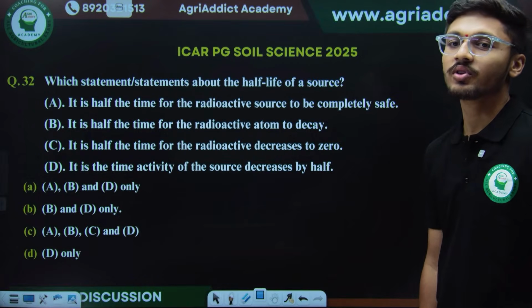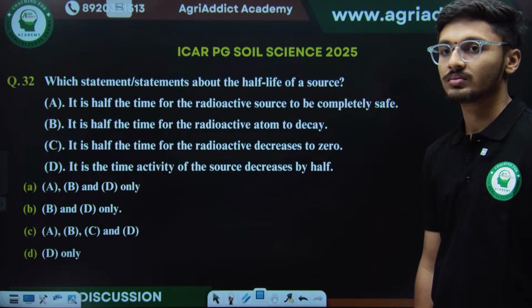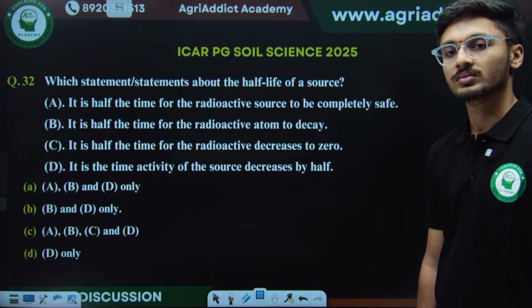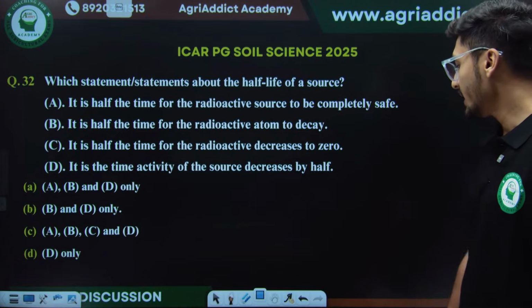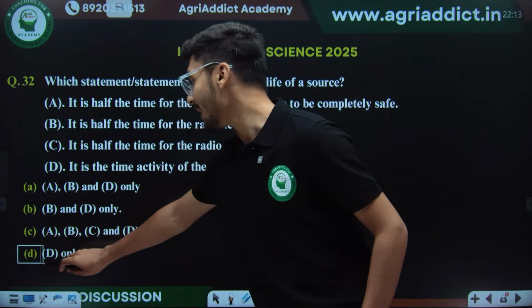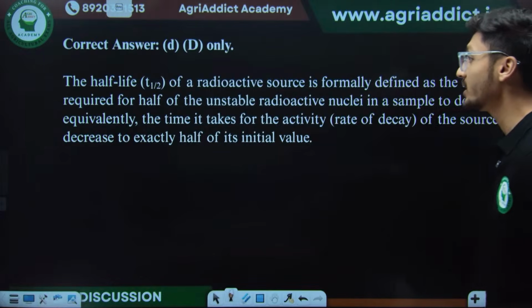See, another question from radioactivity. The correct answer for this question is given as option D only. Now let's understand why. Why option D? Why are the other options considered wrong?